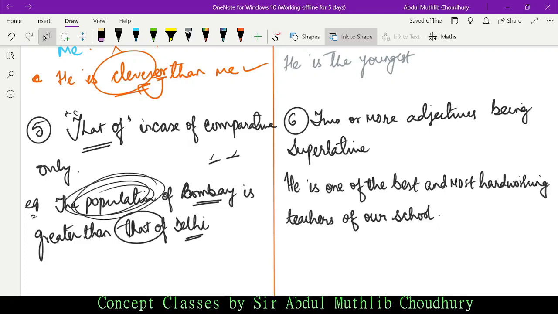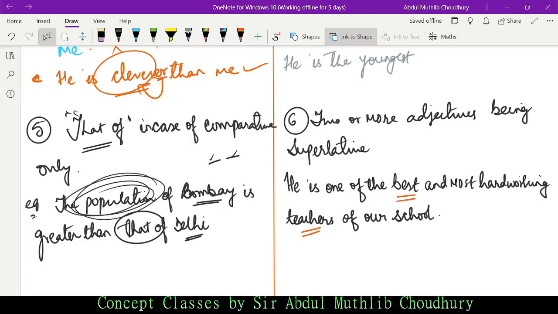Something was wrong with the system. Now, see, he is one of the best and most hardworking teachers of our school. What we are trying to do here is link two or more adjectives. Adjectives are words that qualify a noun. What is the noun here? It is teachers. How many adjectives are qualifying the noun?